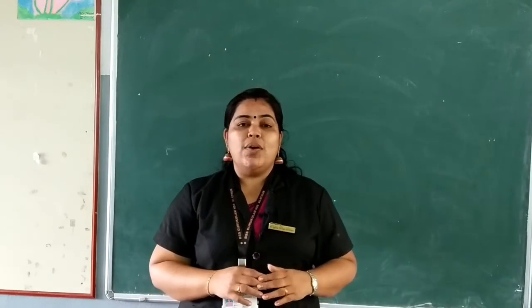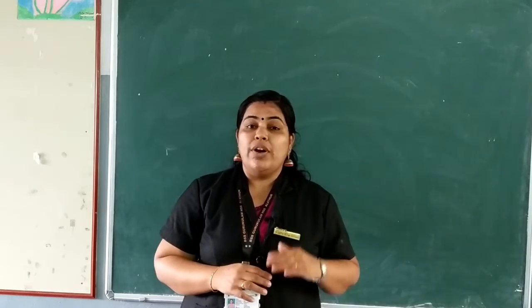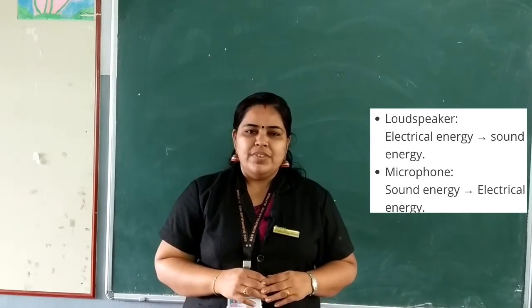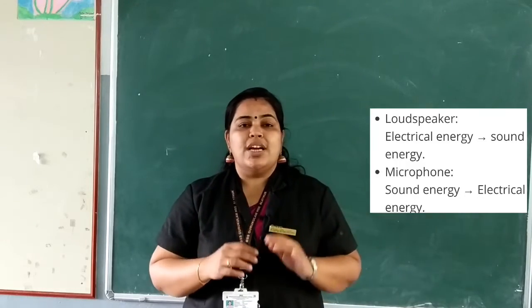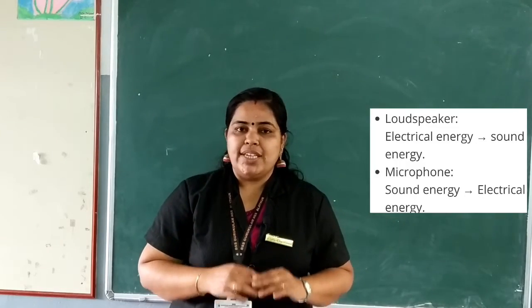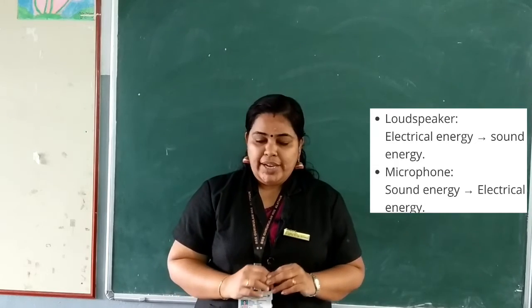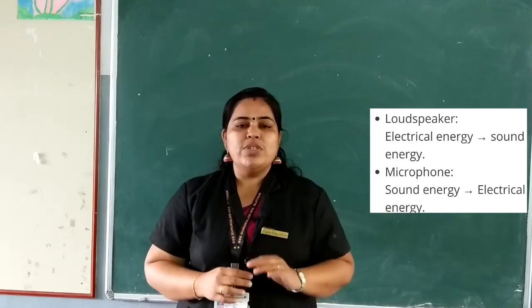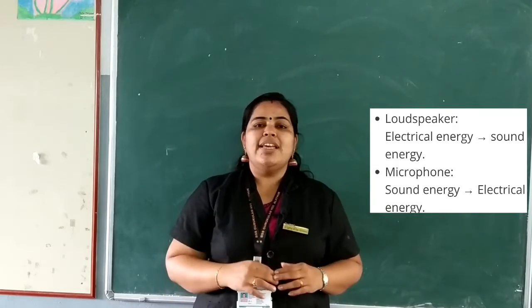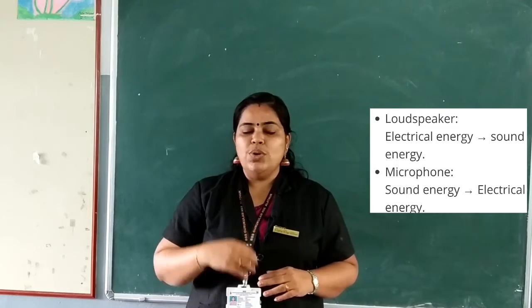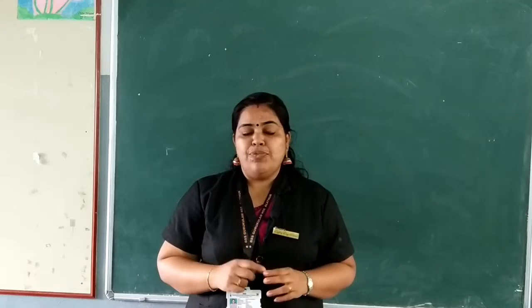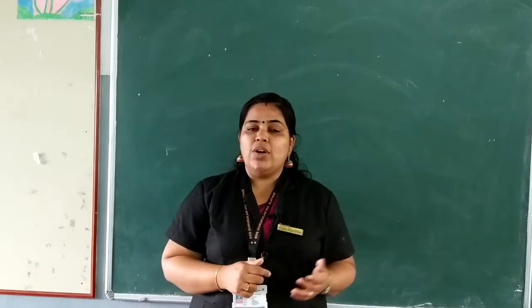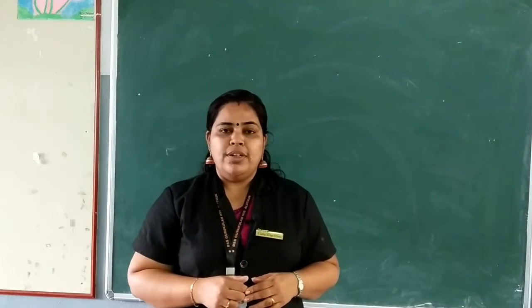In the moving coil microphone, sound energy is converted into electrical energy, whereas in the moving coil loudspeaker, electrical energy is converted into sound energy. Understood the differences and similarities?